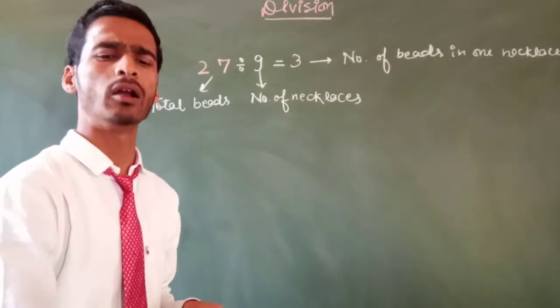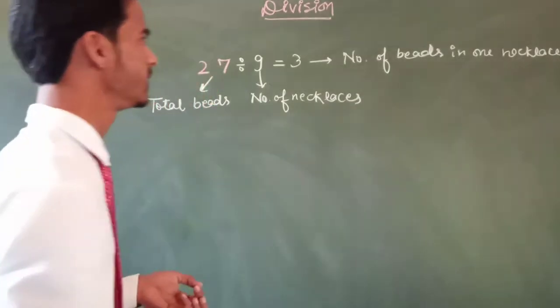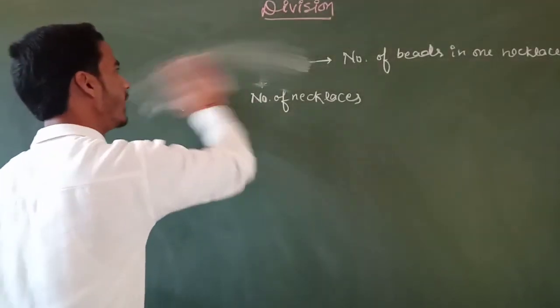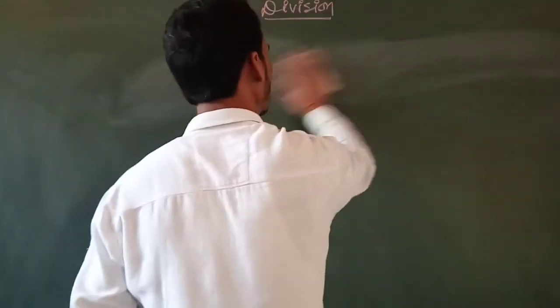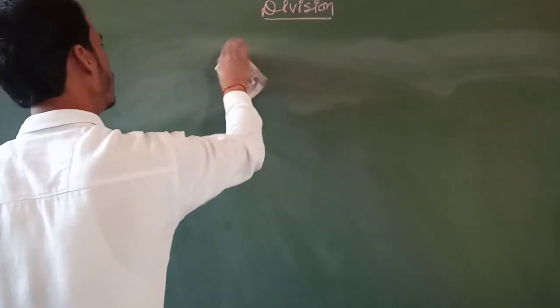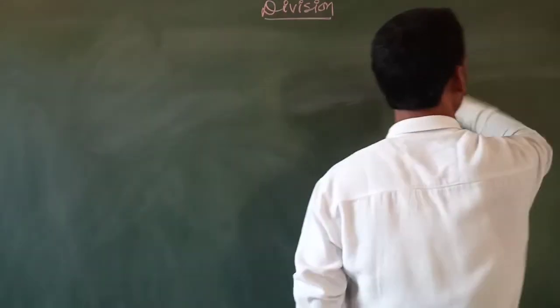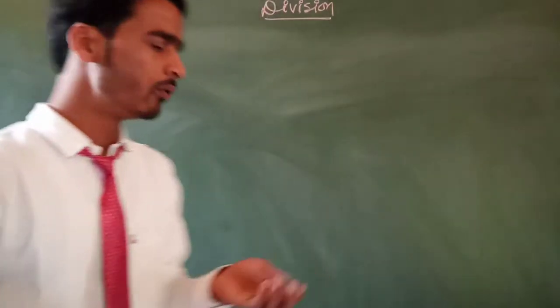Now we have to learn many types of division. What is division and how can we divide numbers? Many topics we have to learn today. Listen carefully. Firstly, we have to know some division facts. That is, when a number is divided by 0, and when 0 is divided by a number.